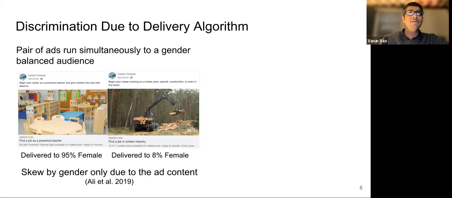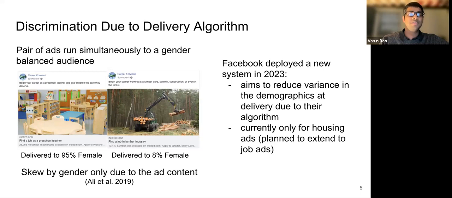For example, prior work by Ali et al. showed that ads can be skewed by gender solely due to the ad content, such as text and images. As we can see, an ad recruiting a preschool teacher was delivered to a 95% female audience, whereas an ad recruiting for the lumber industry was delivered to only an 8% female audience. This was even though the advertiser targeted a gender balanced audience and ran the ad simultaneously. As part of a settlement with the Department of Justice in the US in June 2022, Facebook deployed a new system in 2023 for housing ads that claims to reduce the variance in the demographics of people delivered ads due to their algorithms. Facebook promised to also deploy the system for job ads.